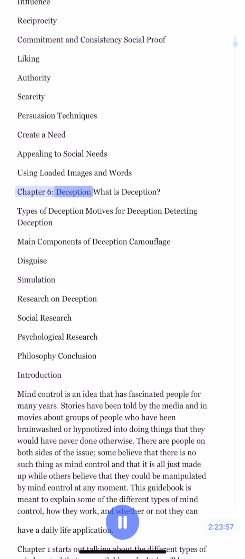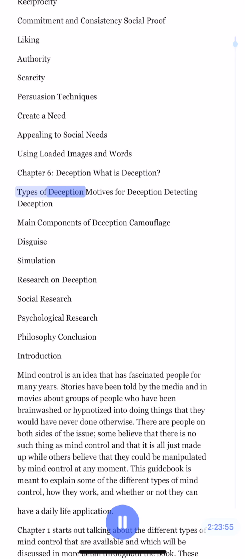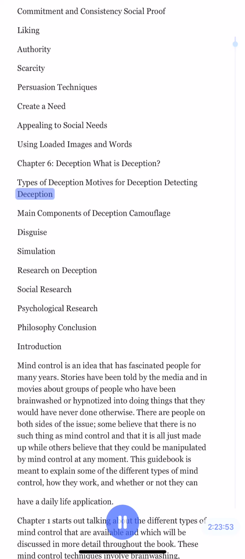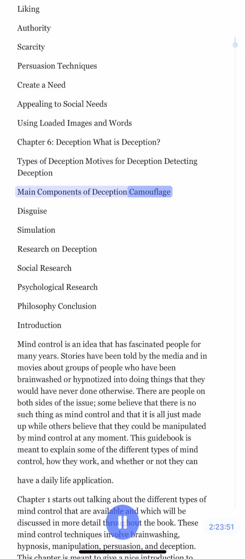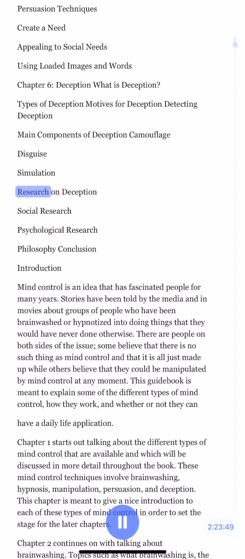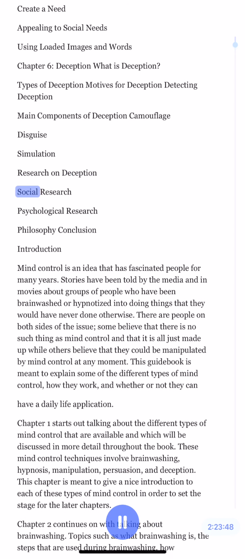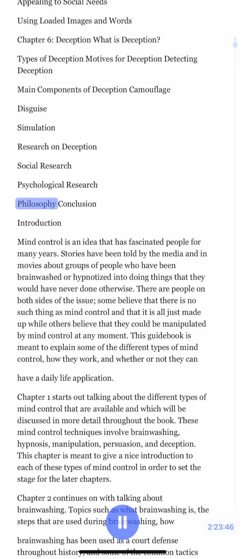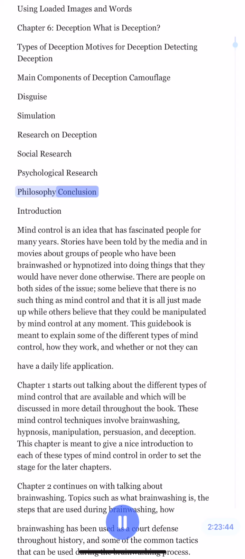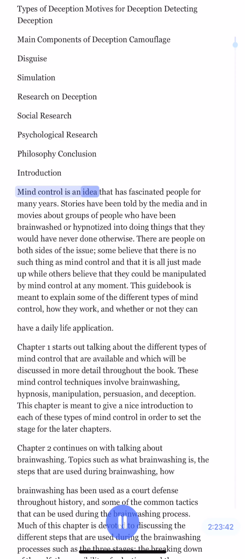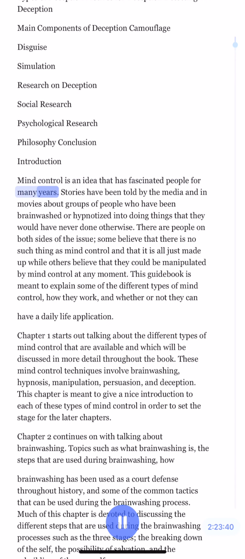Chapter 6. Deception. What is deception? Types of deception. Motives for deception. Detecting deception. Main components of deception. Camouflage, disguise, simulation. Research on deception. Social research, psychological research, philosophy. Conclusion. Introduction. Mind control is an idea that has fascinated people for many years.